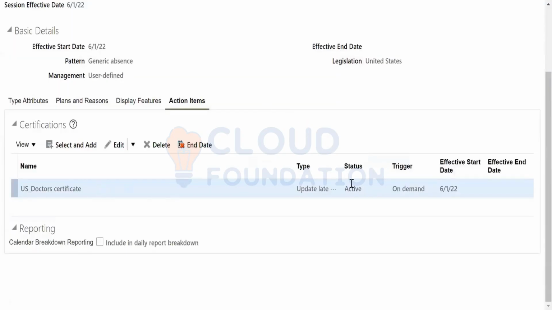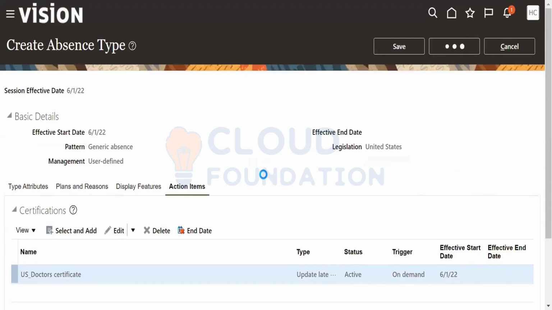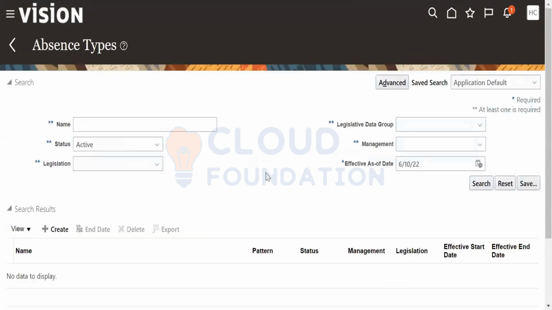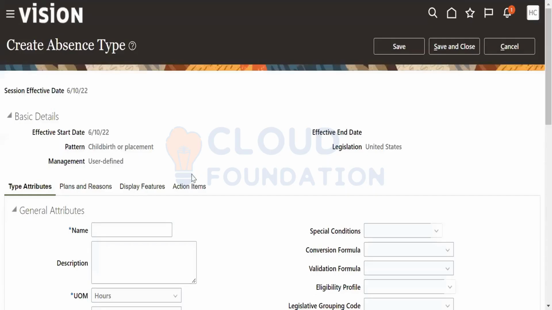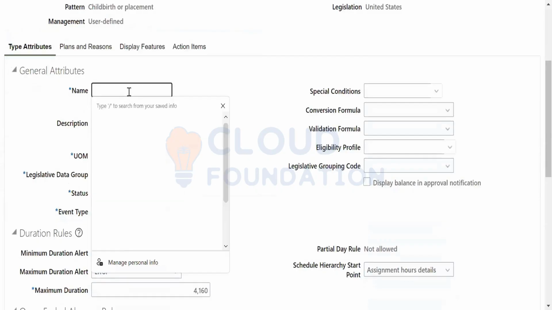So this is the doctor's certificate I have created. Save and close. Okay. So this is the absence we have created. Now create another one. Type attributes US_absence plan.